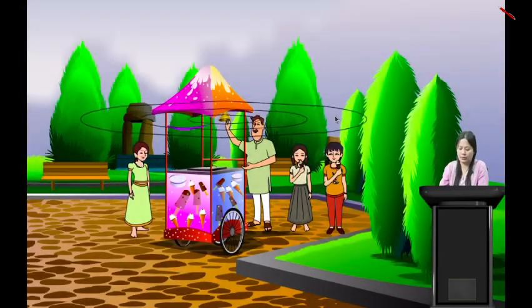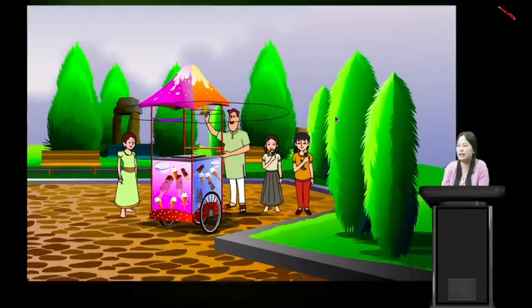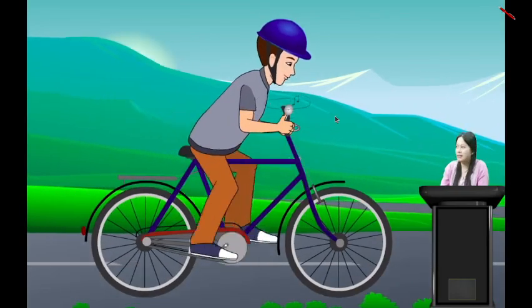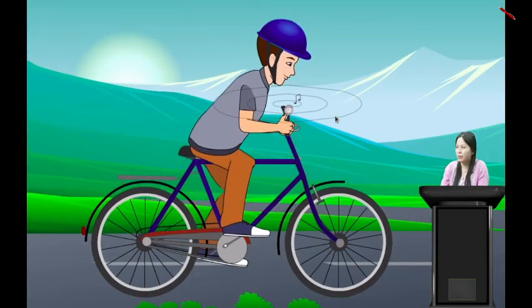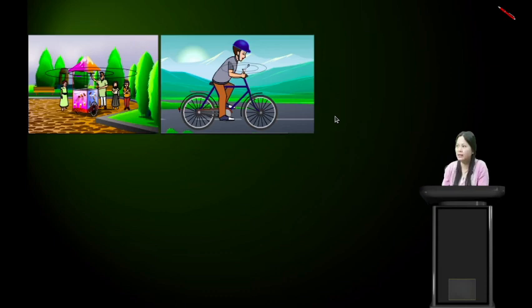Now let us proceed. Here we see an ice cream man. The person selling ice cream is ringing the bell. Yes students. So how is that possible? Another example: here a boy riding a bicycle is also ringing the bell.